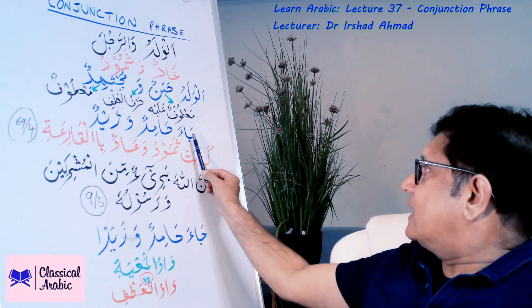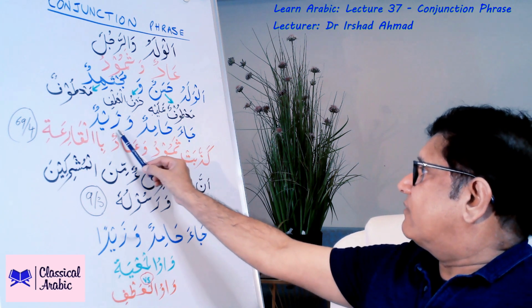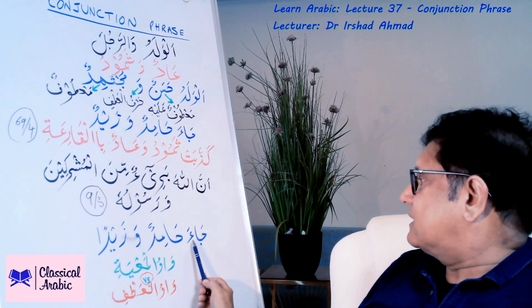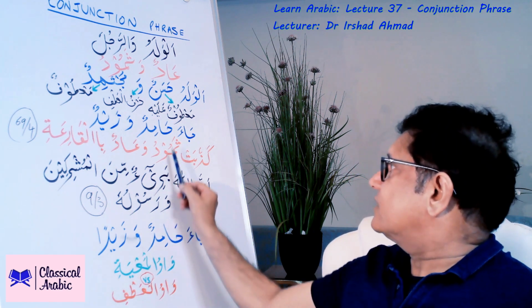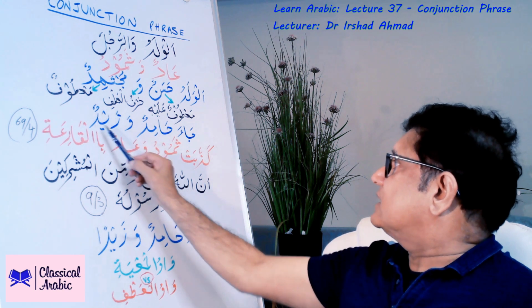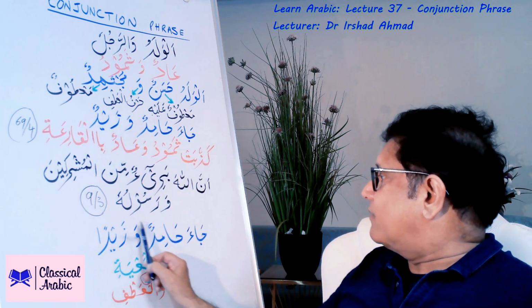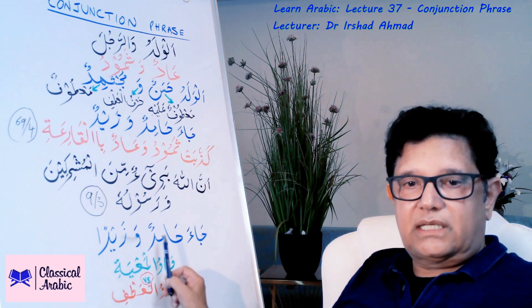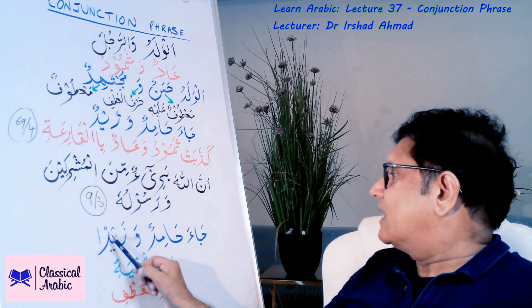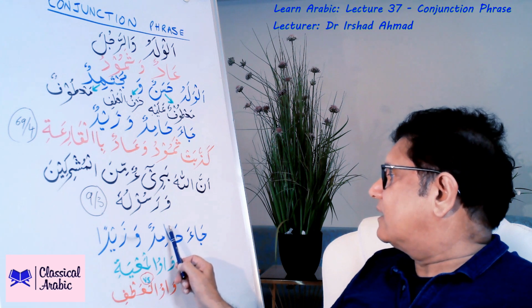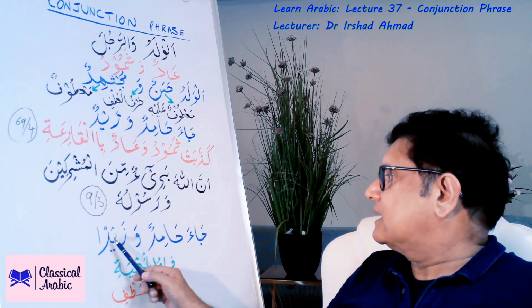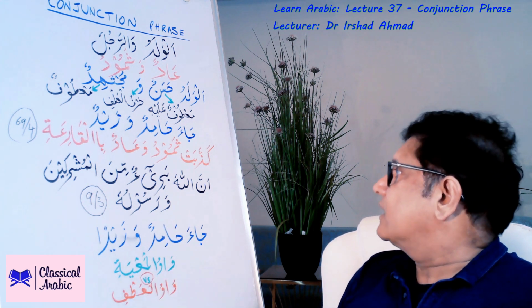I have written here Ja'a Hamidun wa Zaidun, and here I have written Ja'a Hamidun wa Zaidan. So this is a conjunction phrase, and by definition this cannot be a conjunction phrase because the i'rab is different here. Hamidun is in raf' and Zaidan is in nasb.